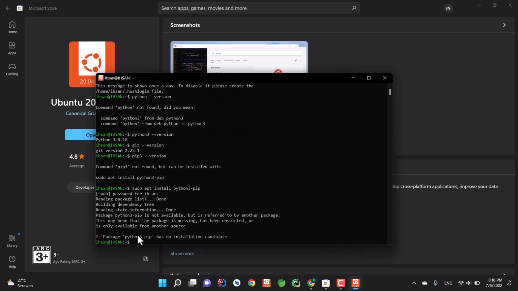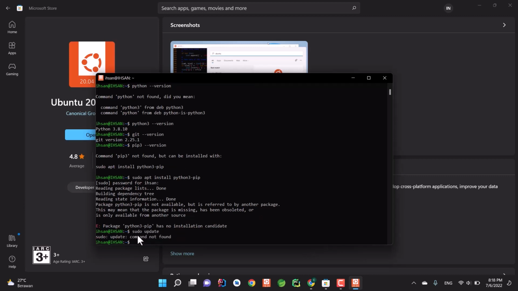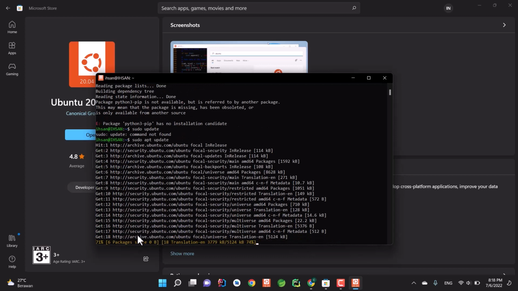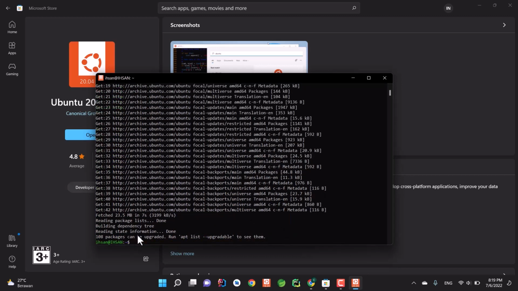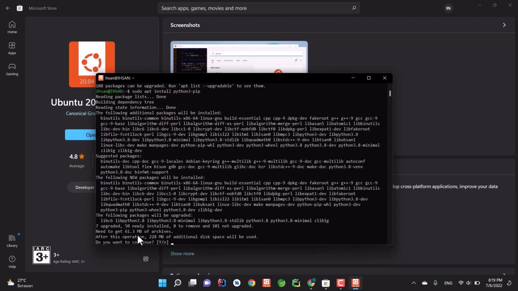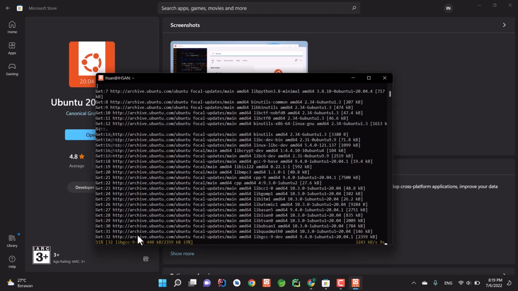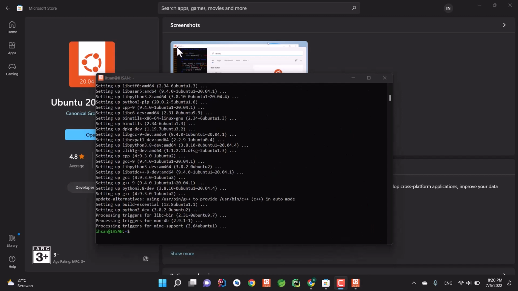If you found this error, this is basically because the local repository is not refreshed yet, so we have to update it. Sudo apt update. Just wait until it finishes, and then we can install pip3. Click yes. Now we just have to wait for it to finish. Okay, now pip has already been installed. Now let's clone the repository.